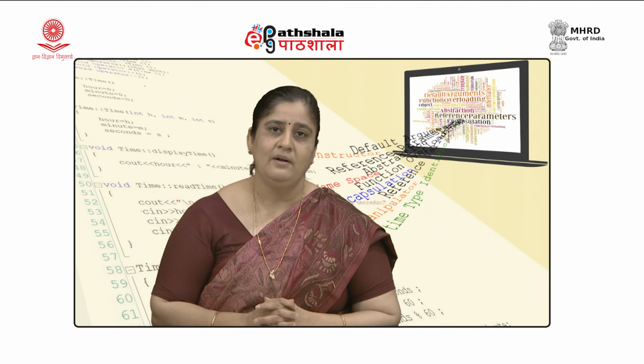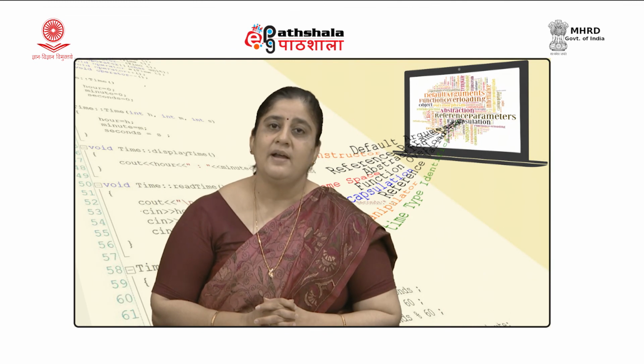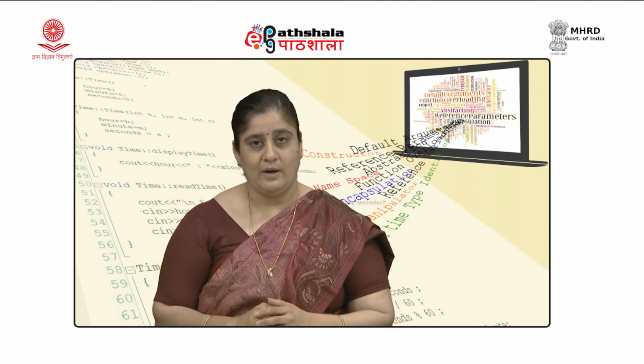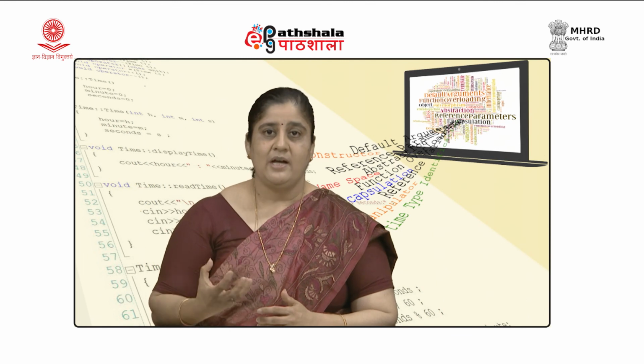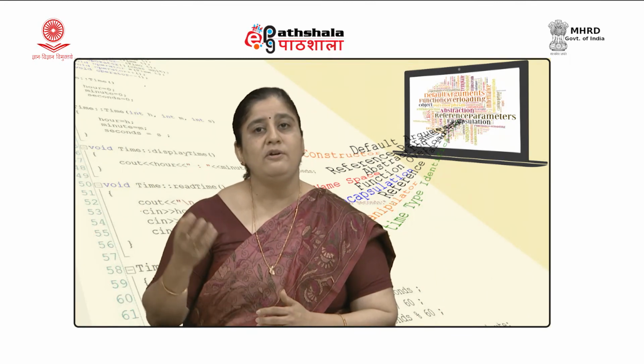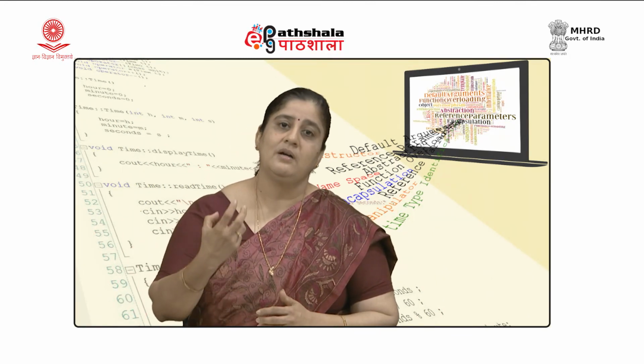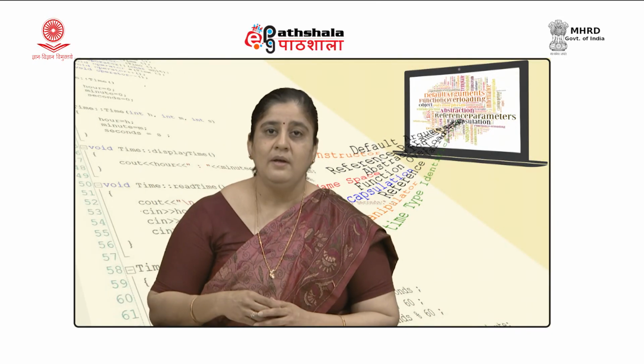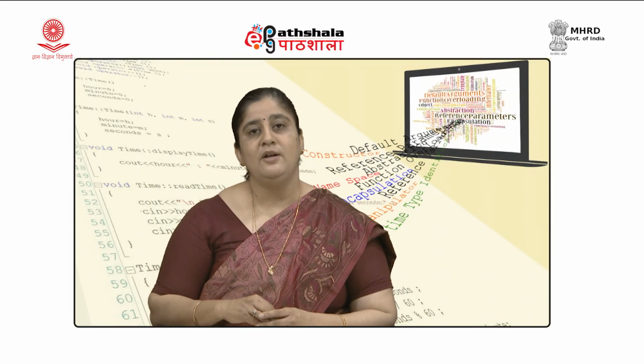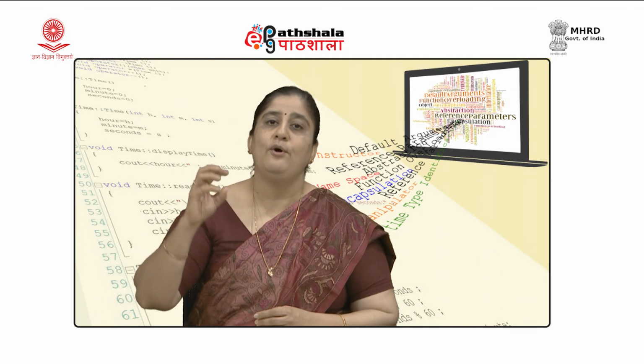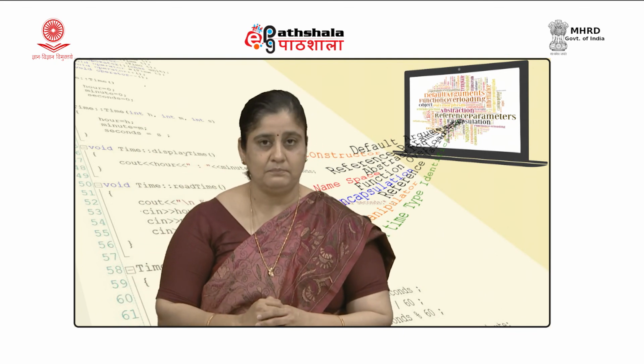You would recall that to define a data type, we need to define two things. One, the data aspect of it, that is the kind of values the variable of the data type will be able to hold, and we also need to define what operations are valid on the variables of that data type.